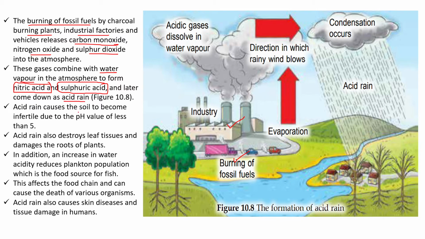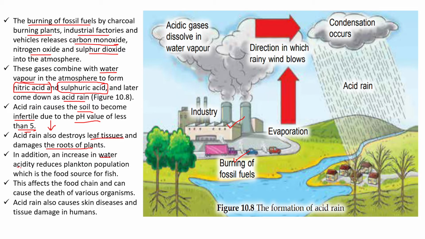First, it's going to cause the soil to become infertile, okay, due to the pH value changes menjadi semakin rendah. Okay, here it states that it is less than 5. So it's no longer optimum for the plants to grow. Okay, next is that the acid rain is going to destroy the leaf tissues and also damages the roots of the plants as well. Okay, bukan itu sahaja, an increase in the water acidity.